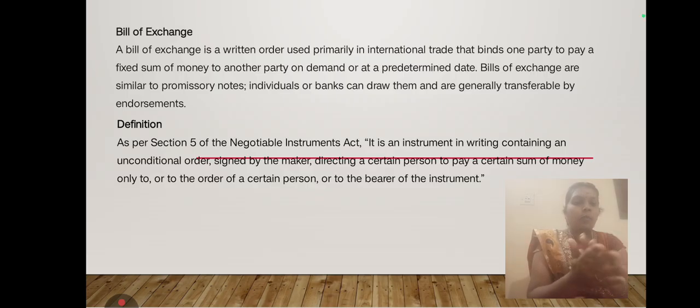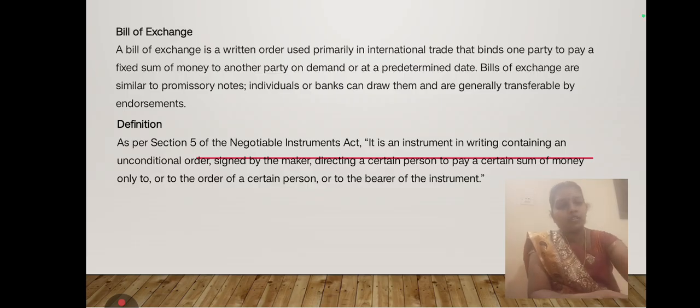So as per our concept, you can know about the drawer, drawee and payee. The three parties and their main activities should be mentioned in the definition. For this purpose, first we can discuss the parties of the bill of exchange, then we can move on to the meaning and definition.